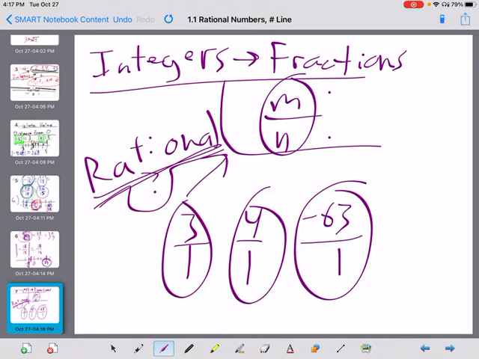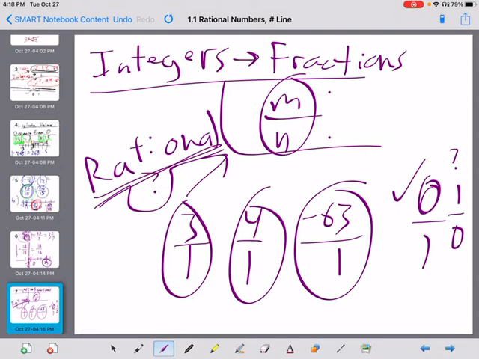The only thing you can't do with that is 0, because you can't have 0 over 1. Sorry, you can have 0 over 1. That still works. But what you can't have is the other way around, 1 divided by 0. Because if you have 0 of something, you can divide it into one group, because that one group has nothing. But what about if you have 1 of something? Can you have 1 of something and divide it into 0 groups? No, because then that would make them disappear.